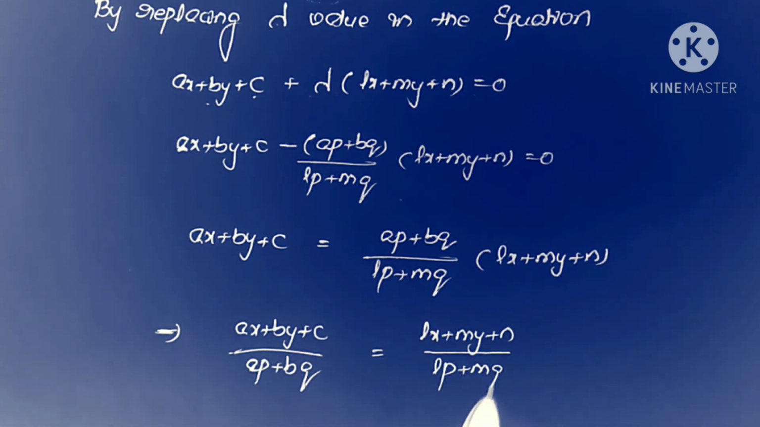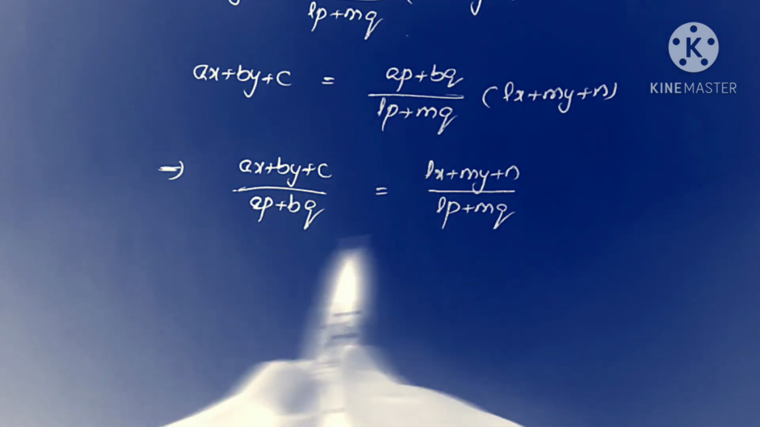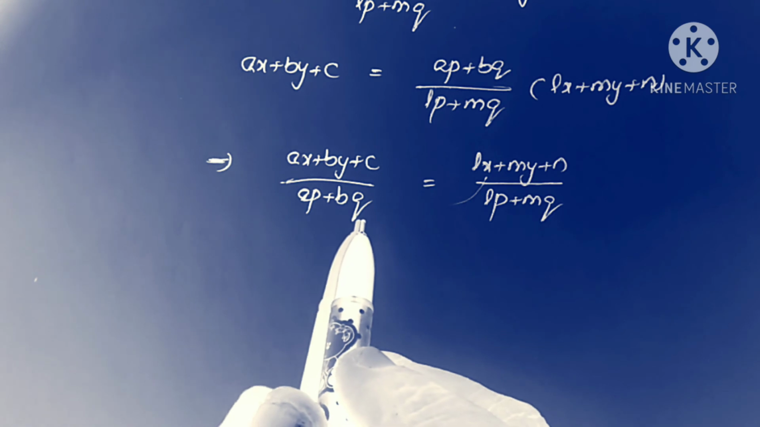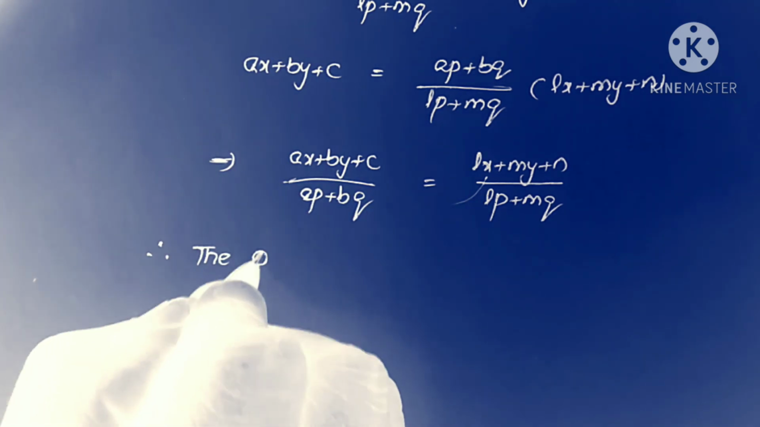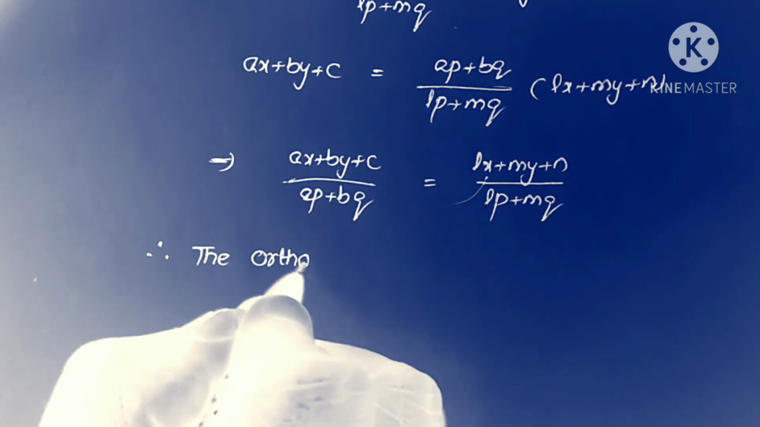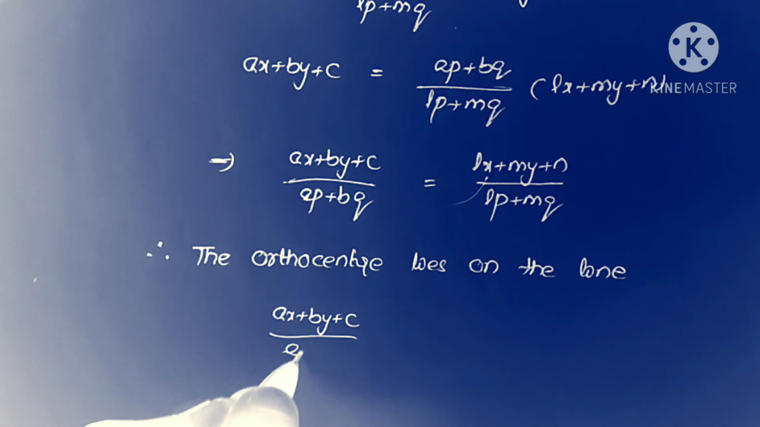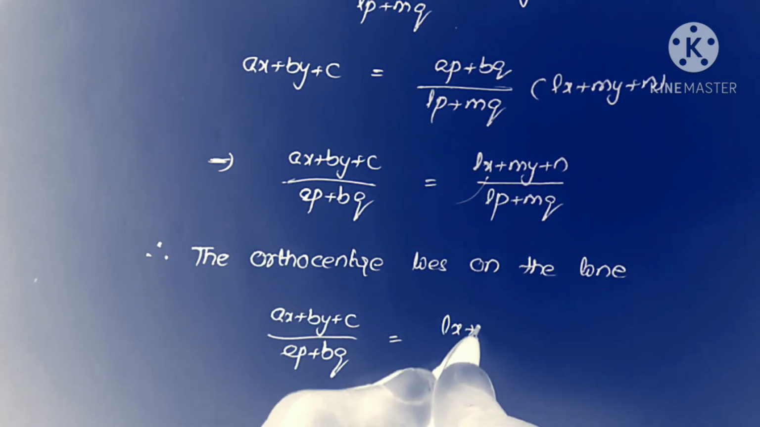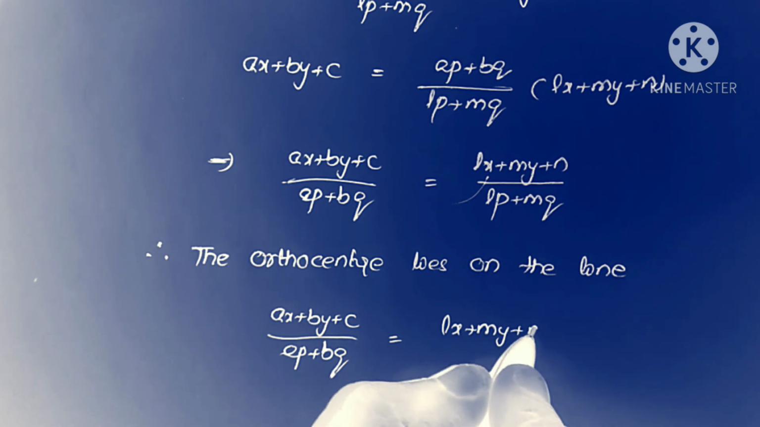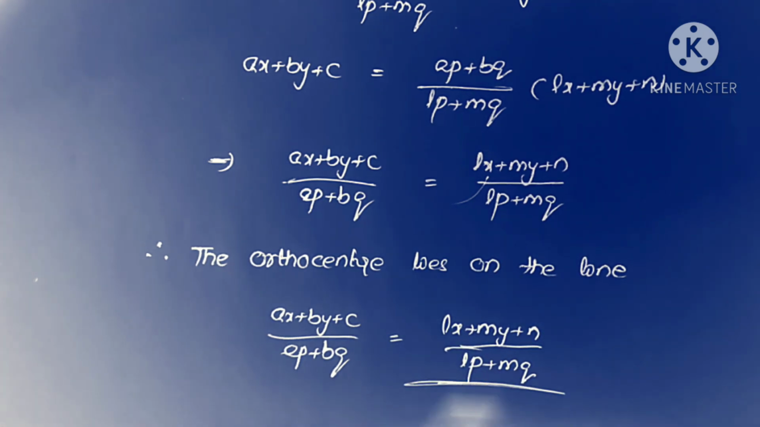But what is this? This is the equation of AD. Equation of AD means altitude. Therefore, the orthocenter passes through this line. What is the meaning of altitude? That is, the line passes through the orthocenter. Therefore, the orthocenter lies on the line ax plus by plus c by ap plus bq is equal to lx plus my plus n by lp plus mq. That's all. This is the answer.